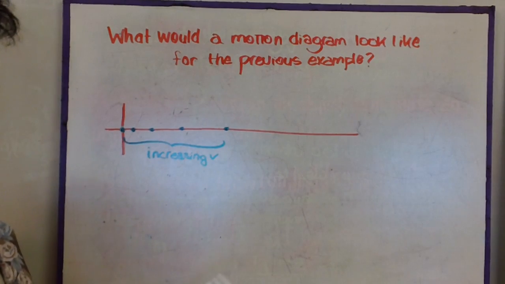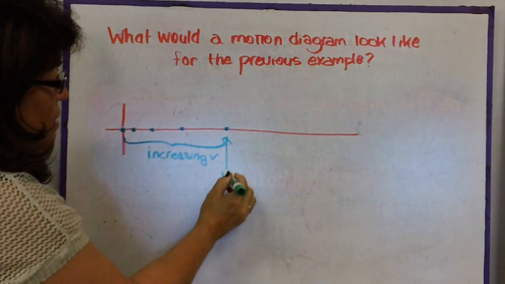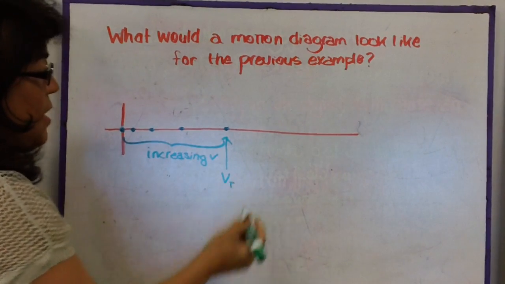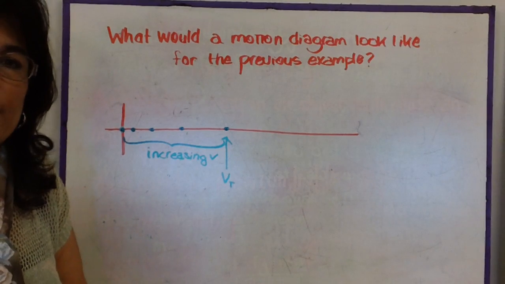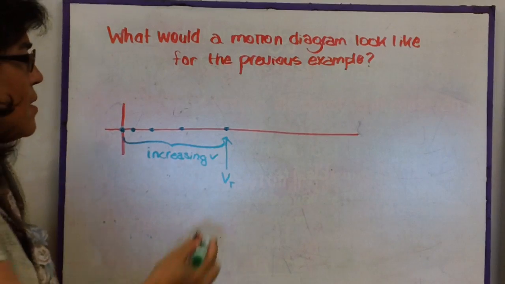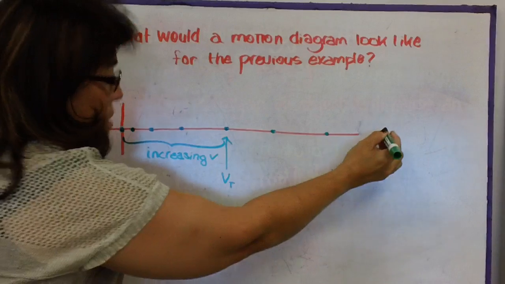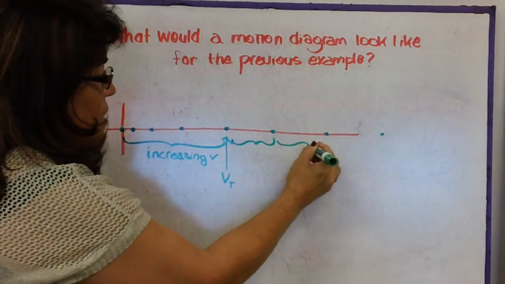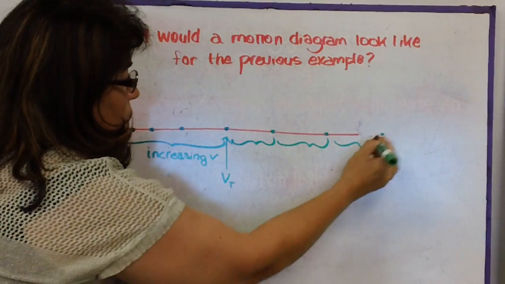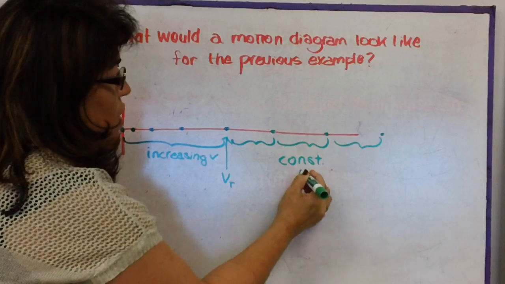Well, then what happens? We reach a point right here, and this point's going to be terminal velocity, v sub t. Once it's at terminal velocity, it's no longer accelerating. That means that it's going to be going at constant velocity. So from now on, it goes at constant velocity. And the distance between each one of these is the same. So this is constant velocity. And that's what that would look like on a motion diagram.